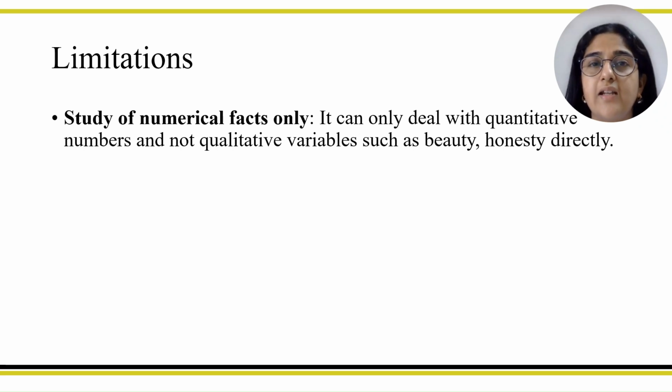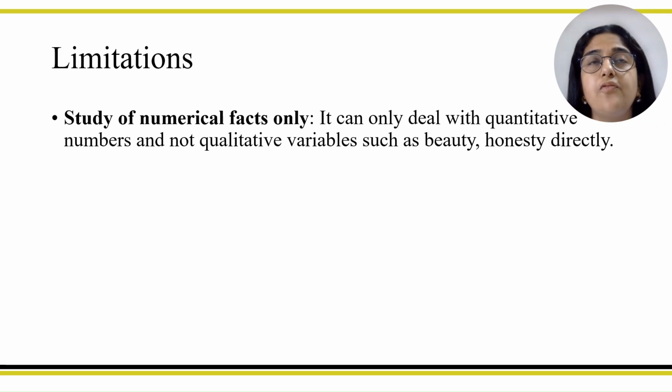Now, if you talk about beauty, different people have different definitions of beauty, and it is not in quantitative numbers. Some people are more beautiful, some are less beautiful. So directly it cannot be used in statistics.